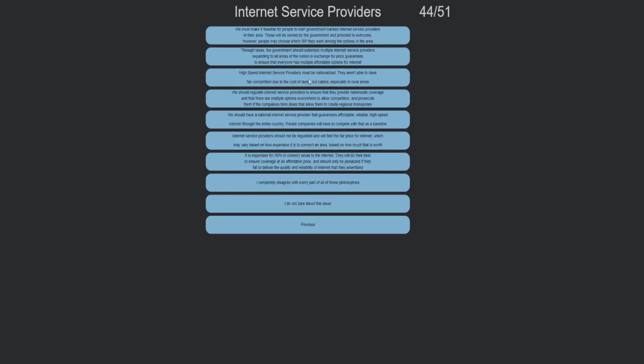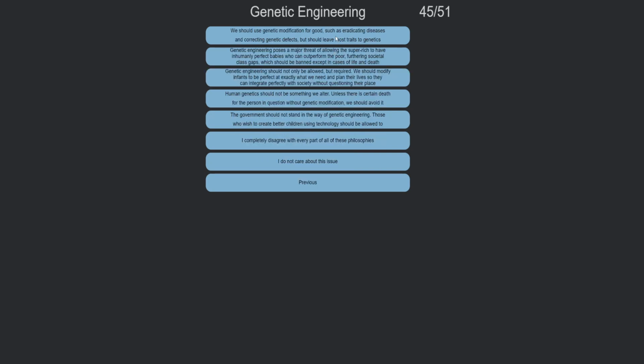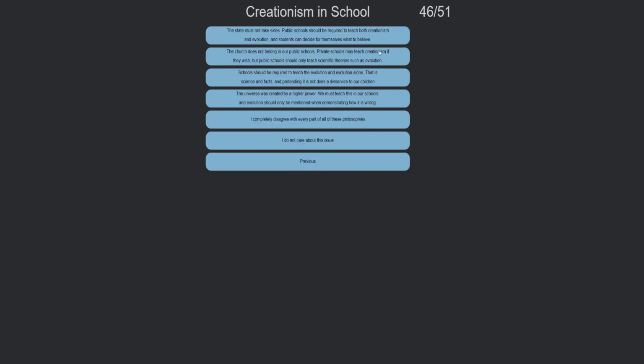Internet service providers. We should nationalize it. We should regulate the internet service providers, ensure that they have nationwide coverage. High-speed internet service providers must be nationalized. Genetic modification should be used as a good, such as eradicating diseases and correcting genetic defects, but should be left mostly to the traits of genetics.